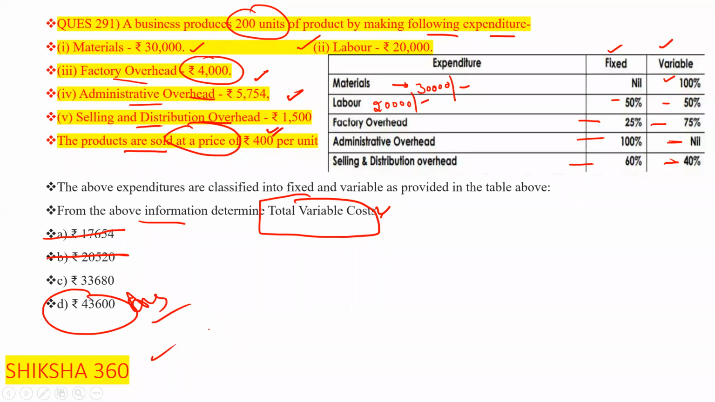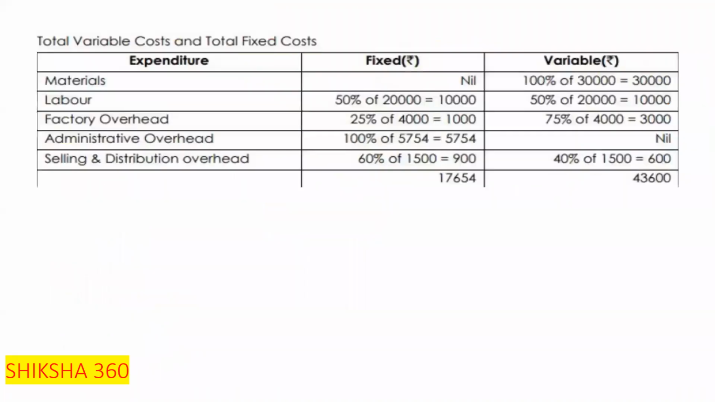Clear? So in this type of question, we will not need to solve everything. Just go through the points and try to answer the question on the basis of that. Here, there is a little more explanation. They will explain all the points: on labor, on material, factory overhead, administrative overhead, selling and distribution.